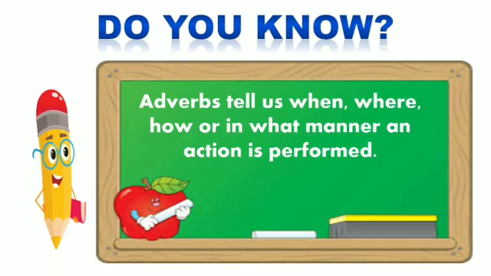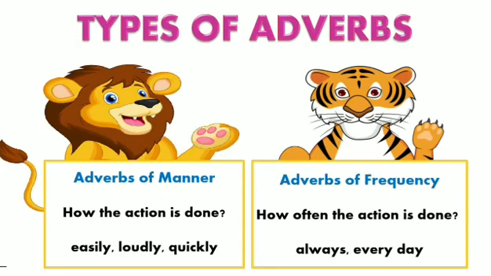So basically we are going to study these types of adverbs in future as well. To tell you more about the types of adverbs, first of all, the adverbs of manner, which are actually telling us how the action is being performed. How are you doing your action? Like in previous examples, we studied that the children were reading slowly.